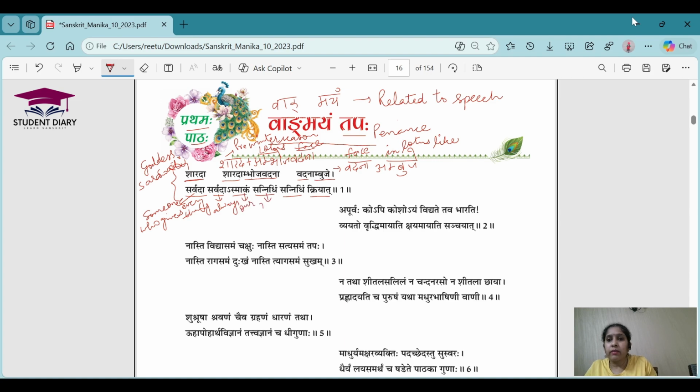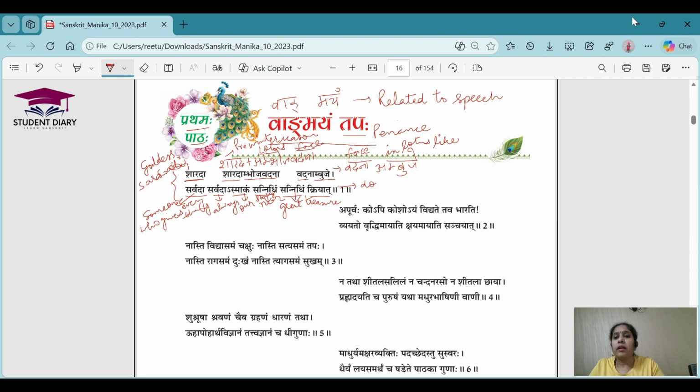Sannidhi means near, so sannidhim is like stay near, and one sannidhi meaning is the great treasure. Kriyat means do.